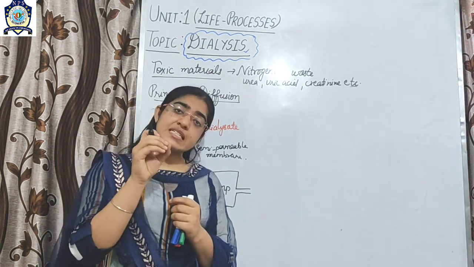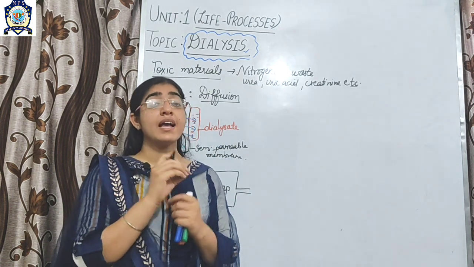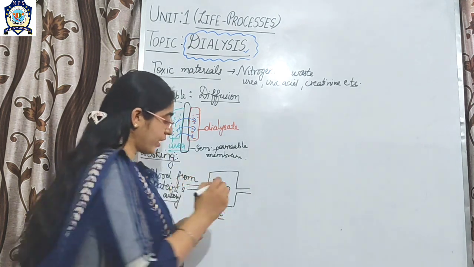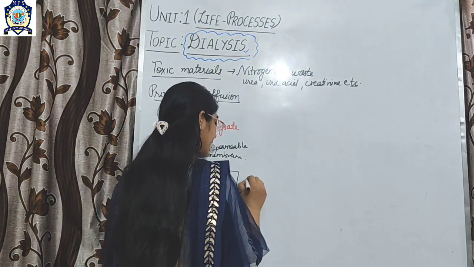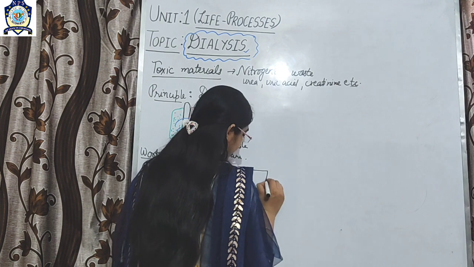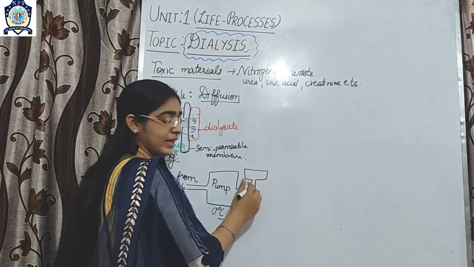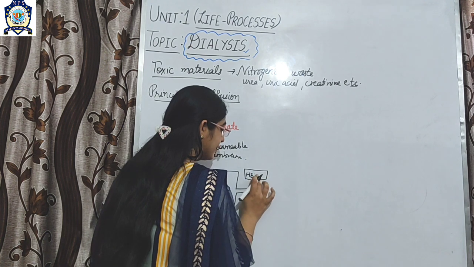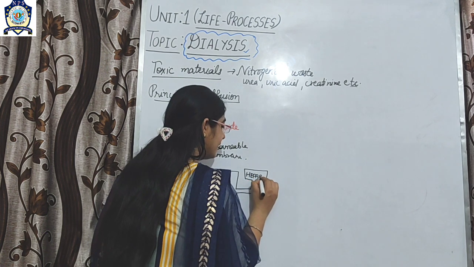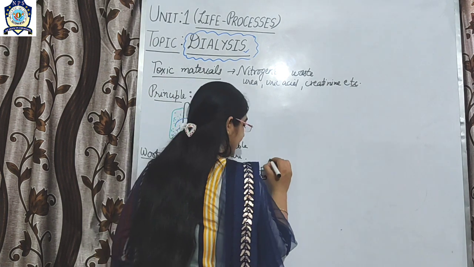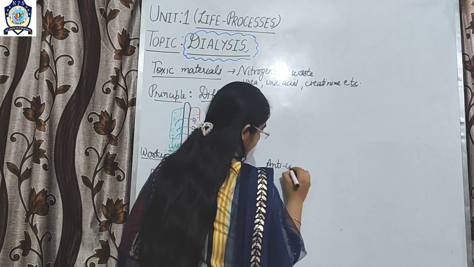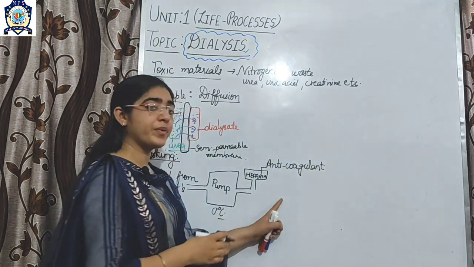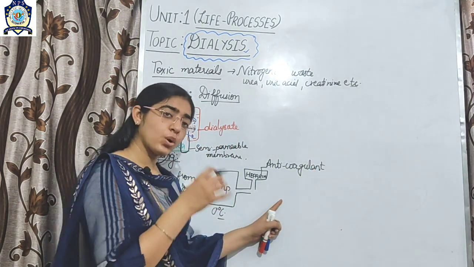So to prevent the blood clotting, an anticoagulant is added. The name of that anticoagulant is heparin. Heparin is an anticoagulant, and it helps to prevent blood clotting.